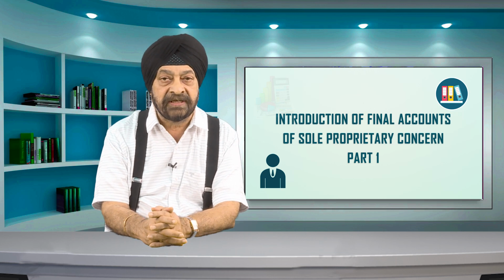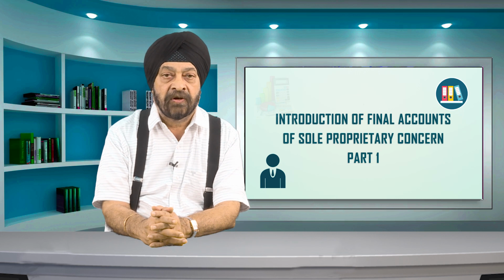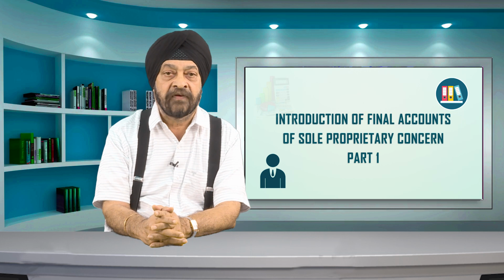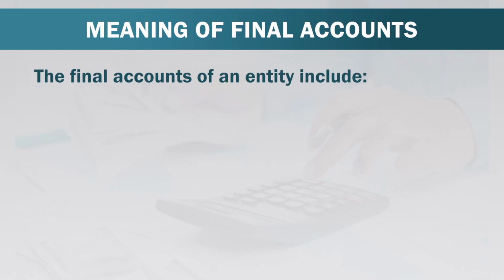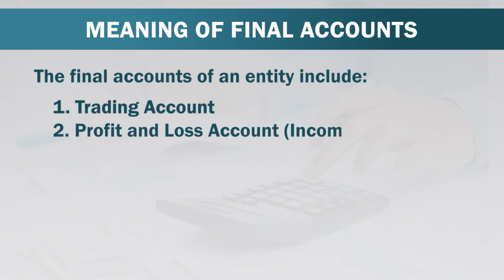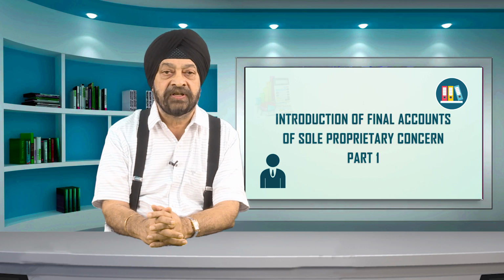This information is of use to the management, investors, owners, shareholders, and also to the other users of such information in a big organization. The final accounts of an entity include: the very first item is trading account, second is profit and loss account, which in modern times is also known as income statement, and the third is balance sheet. Let us discuss this in detail.